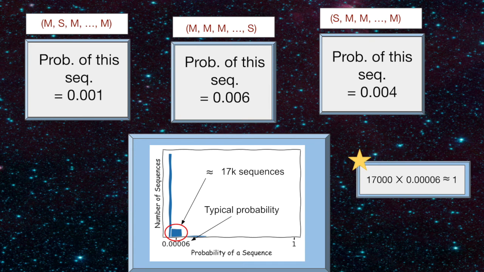In our example, there are over 1 billion sequences of length 30, but when Ashley counts how many sequences are in that middle cluster, there are only about 17,000. This is a really tiny fraction of the total, but they each have probability approximately 1 over 17,000, so the subset holds almost all the probability. Ashley has figured out the probability that sequences in the typical set will have.